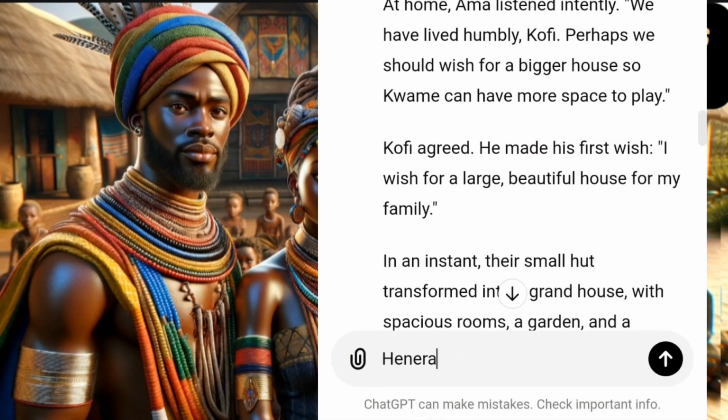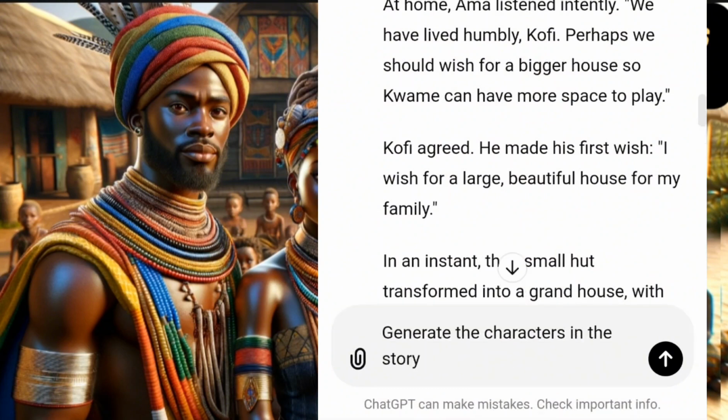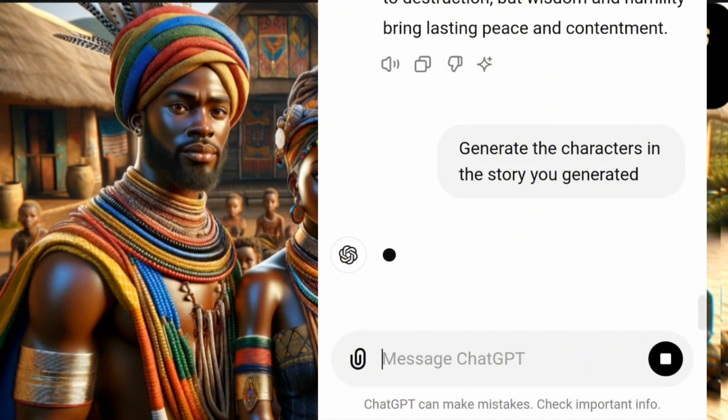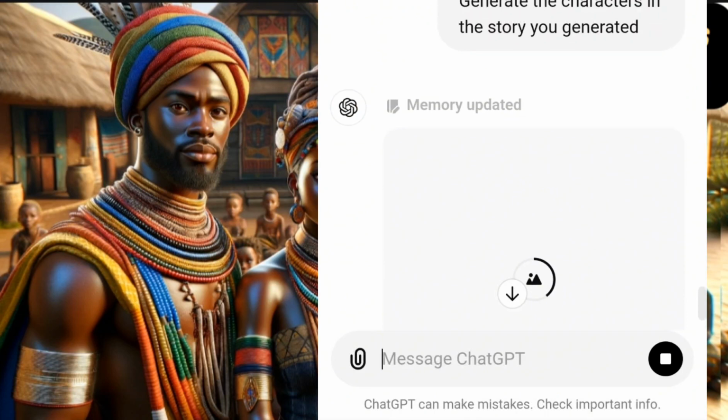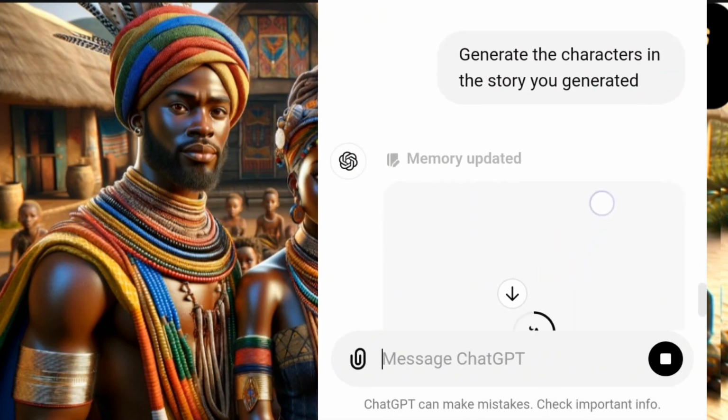Generate the characters in the story you just generated. So you can see it's generating the characters in the story.